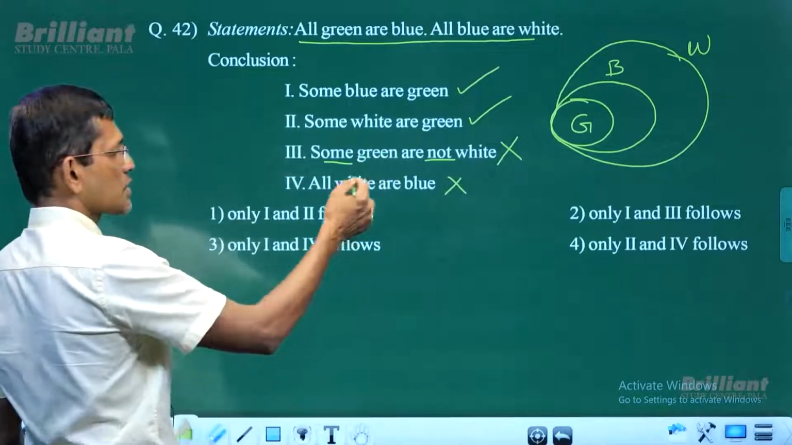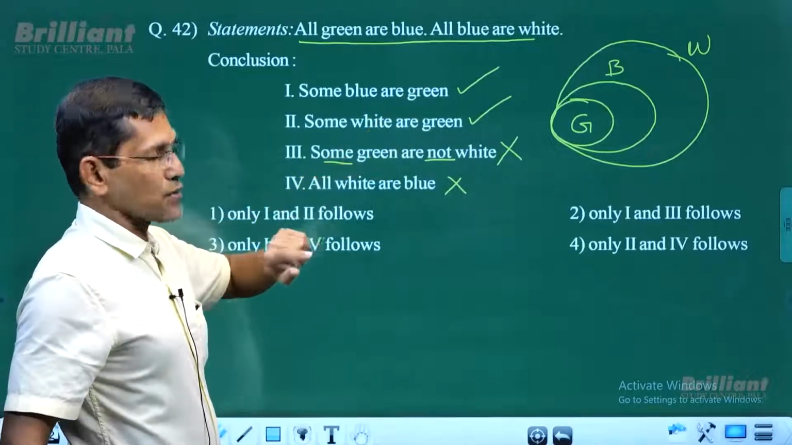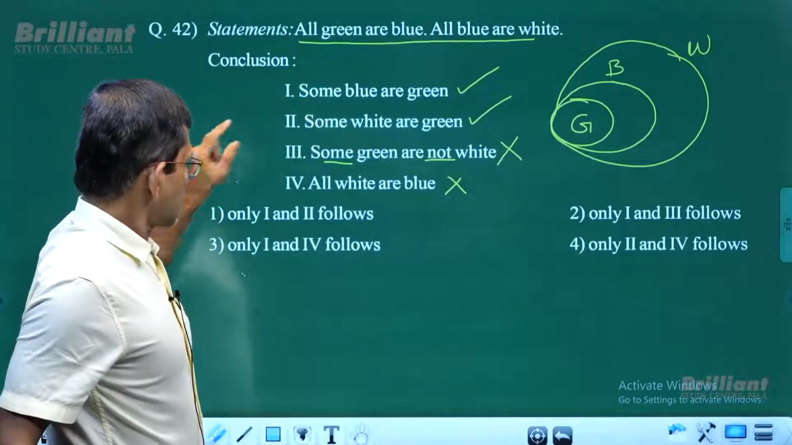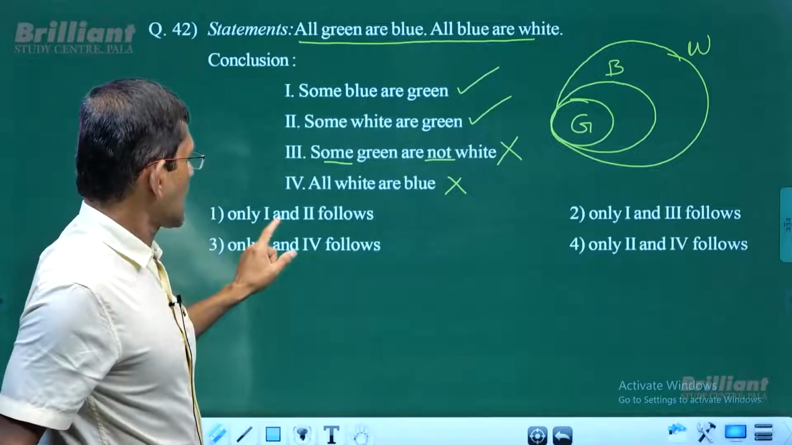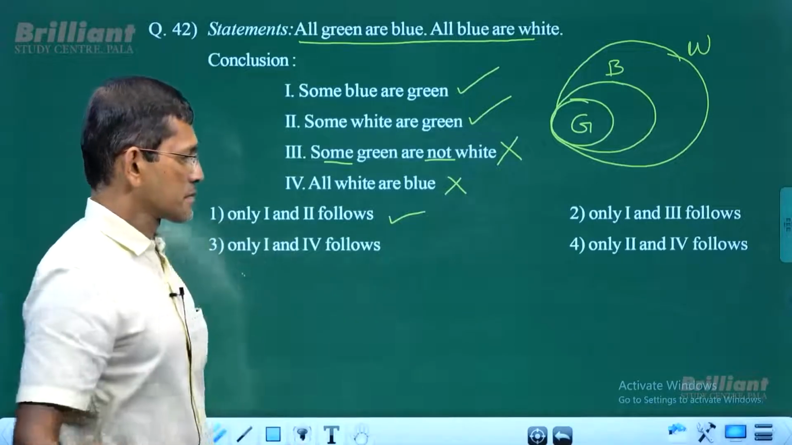Now we have two conclusions which do not follow and two conclusions which follow. So which conclusions follow? 1 and 2. Only 1 and 2 follow. That's the answer.